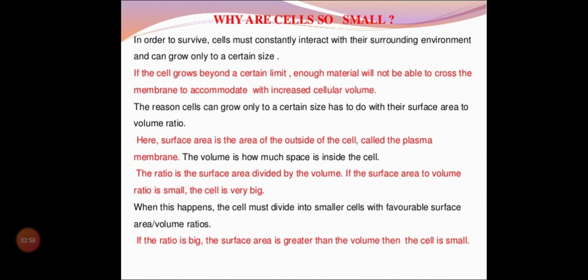And when this happens, the cell must divide into smaller cells with favorable surface area to volume ratios. So here what you want to remember: why are cells so small? Because it was already designed with only a limited surface area, and only to that will the volume be filled. It varies in some cells. In some exceptional cells that are bigger in size, the surface area is bigger and the volume can be filled in that, so the cell size is bigger. That is what you want to remember.